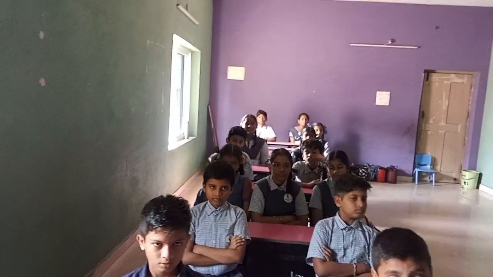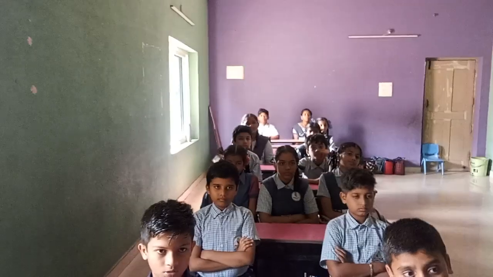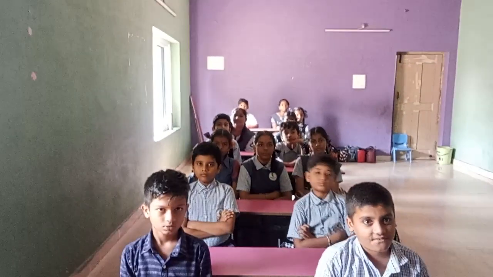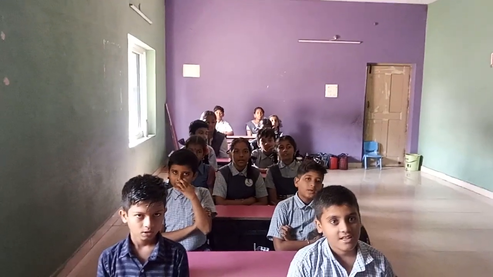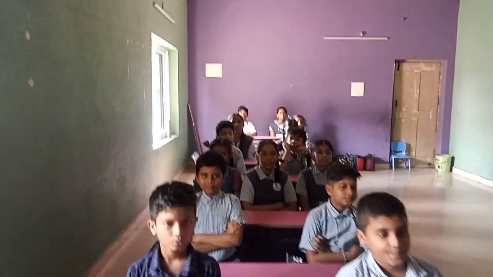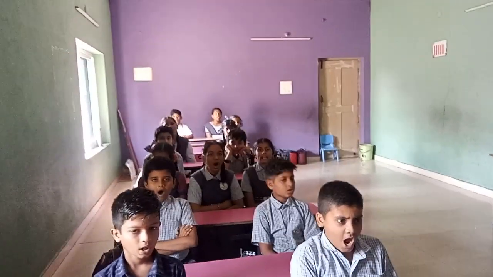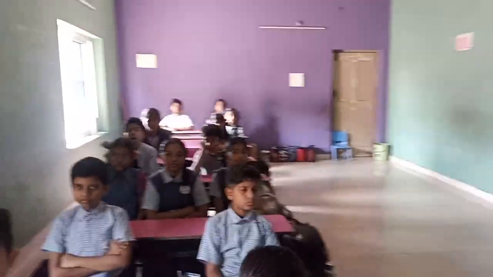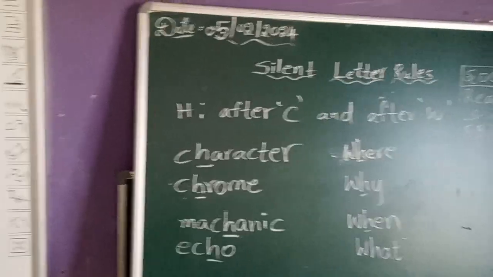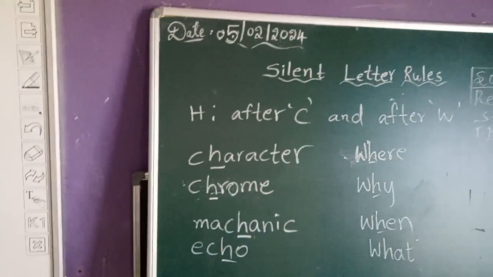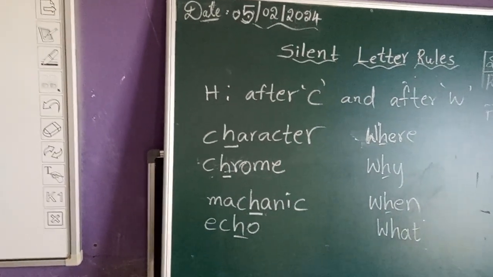Now, we are going to learn about H. When is H silent? H is silent after C or after W. If you see the examples, you can understand. Children, look at the board. Here I wrote character. In character, H is silent. Why?